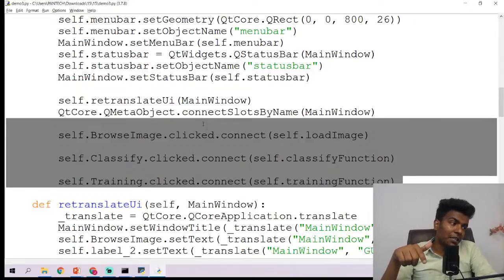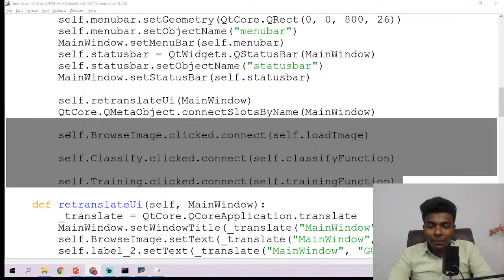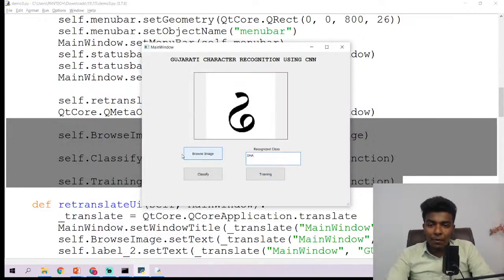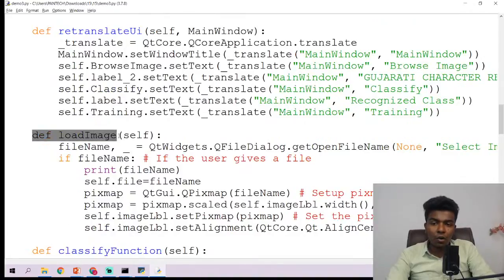Gautam Verma posted the first answer, that it is load image. Yes, the first right answer, by Akshat Srivastava, and then the second answer by Utin, and then Divyansh, and then Tushara, and then Gokulanand. These people are really wonderful, because this is nothing but the buttons' function, guys. It's exactly right. It's simple: whenever you click the browse image button, it is going to call the load image function, which I have already written.